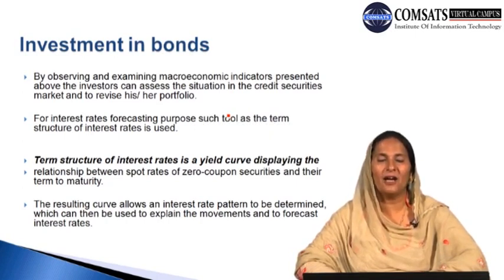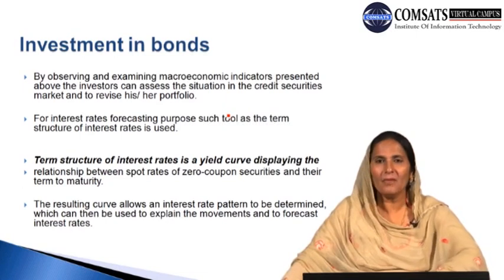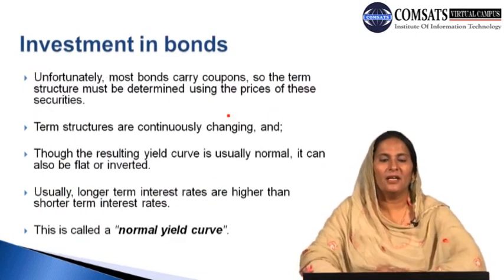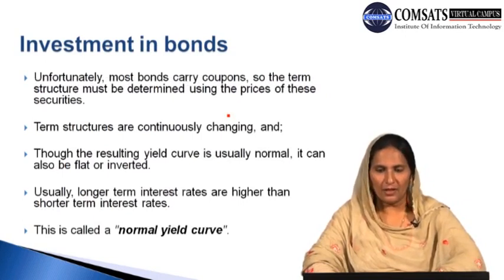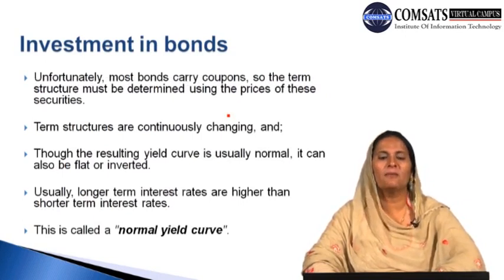Therefore, when we are able to identify the relationship between the zero coupon securities and their term to maturity, we will be able to determine the pattern of the interest rate, that is, how the fluctuations or movements occur in the rate of interest. Unfortunately, most bonds carry coupons, so the term structure must be determined using the prices of these securities. And the term structure is continuously changing.